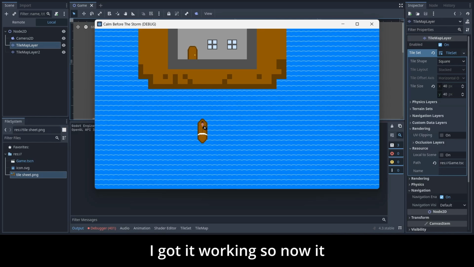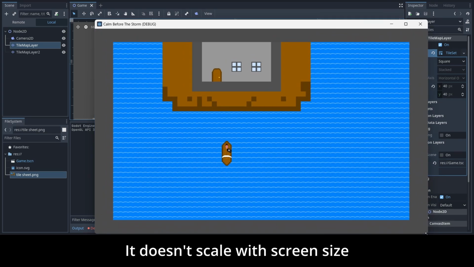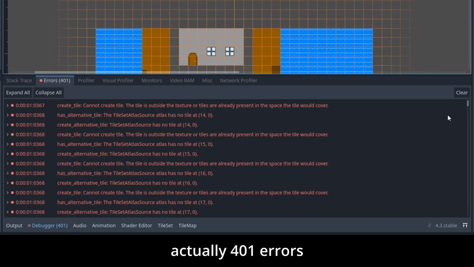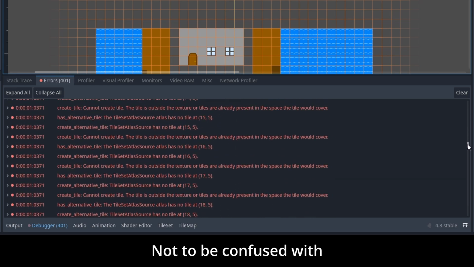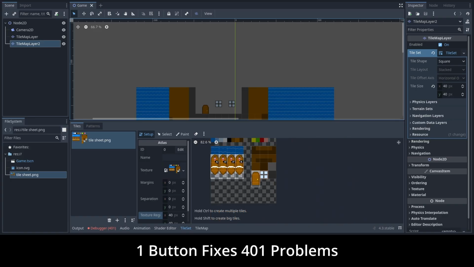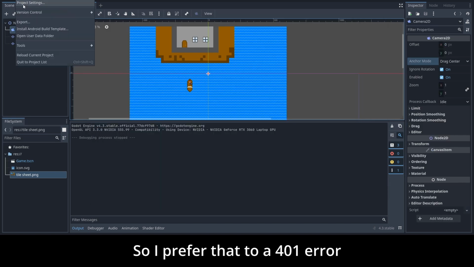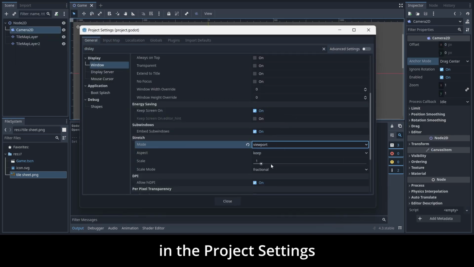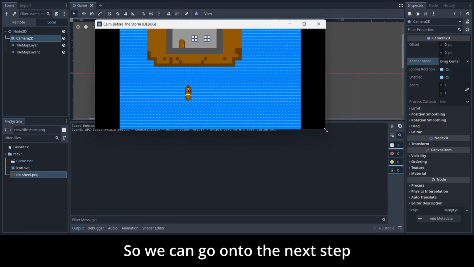I got it working, so now it displays on the screen. 2 problems though. It doesn't scale with screen size, and the second issue is actually 401 errors, not to be confused with a 401 error code. Fortunately, one button fixes 401 problems, so I prefer that to a 401 error. And the scaling is configured in the project settings, so we can go on to the next step,